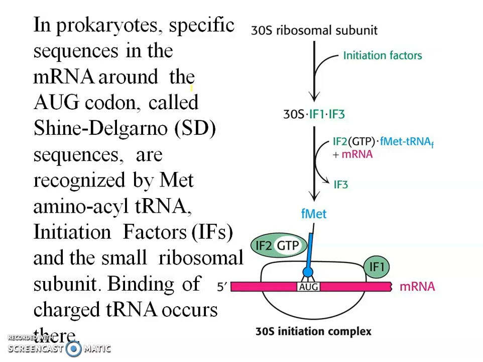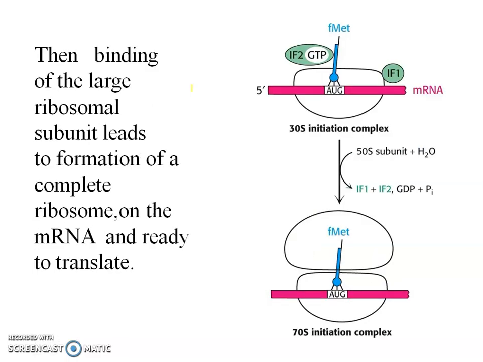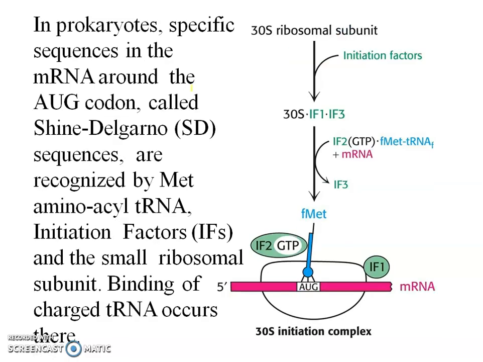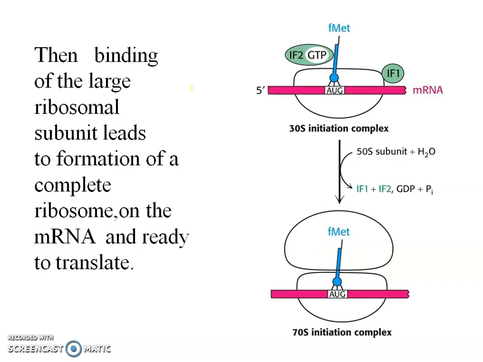Then the binding of this charged tRNA occurs there. You can see in the picture how it happens. Then binding of the large ribosomal subunit leads to the formation of the complete ribosome. After that, the large subunit will come and bind, and now it is ready for translation.